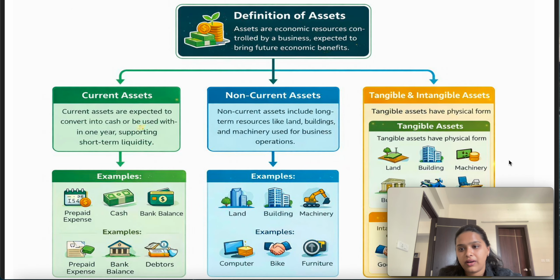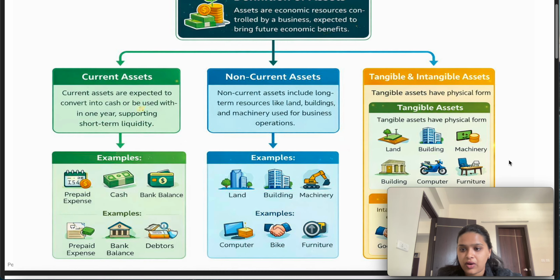So first is how many types of classification we have in an asset. Generally, in the asset, we have two types of classification. First is between current and non-current, and the second is tangible and intangible asset. But I hope first of all you have that knowledge about what is asset, because we discussed in the previous classes that asset is the resource that we control, or through which we are able to generate economic benefit, or that pertains to a particular entity or a particular person. That is an asset for them.